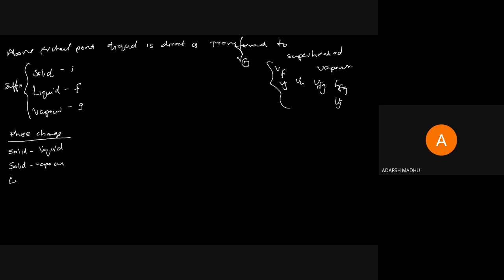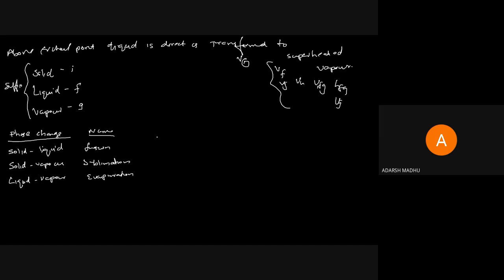And liquid to vapor, the liquid vapor interface, is known as vaporization or evaporation. Right? Liquid to vapor is evaporation, solid to vapor is sublimation, and solid to liquid is fusion. So you can name those procedures as fusion, sublimation and evaporation.